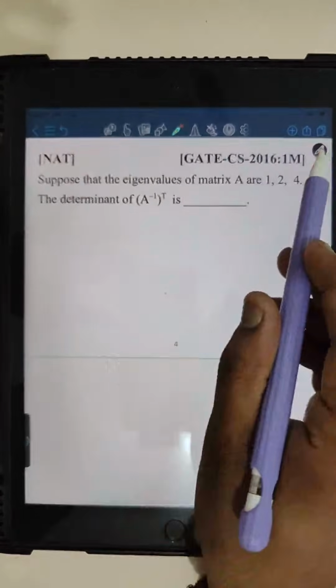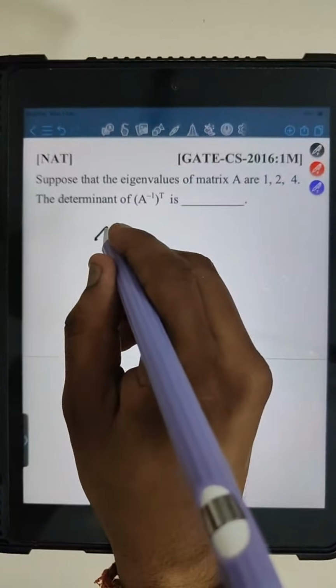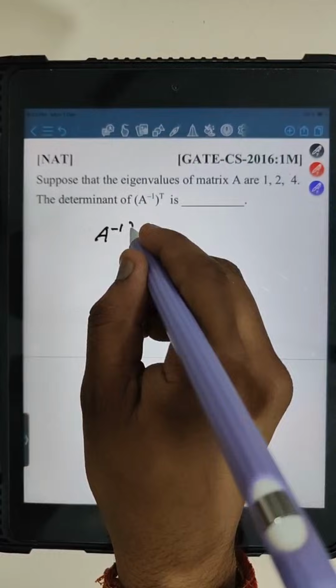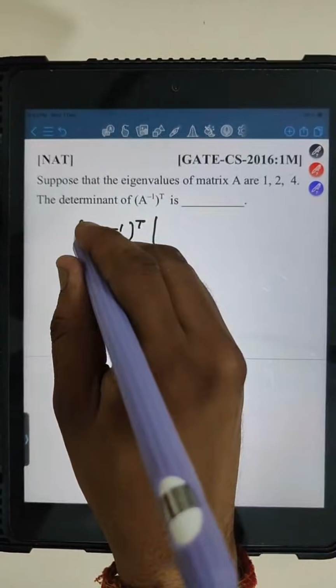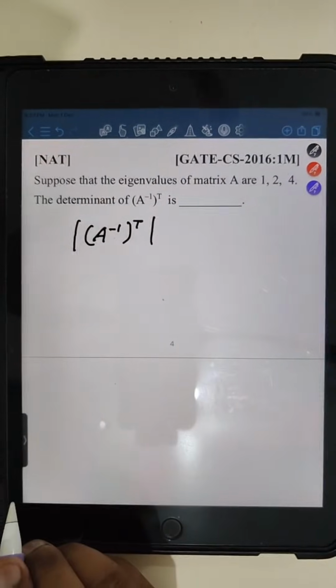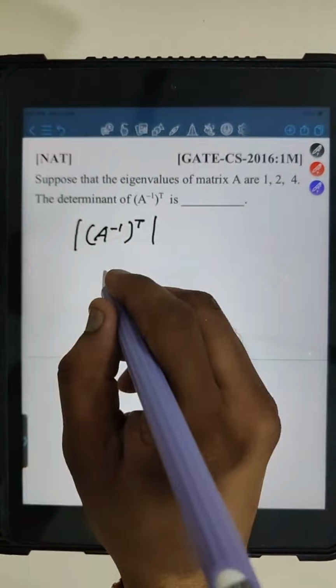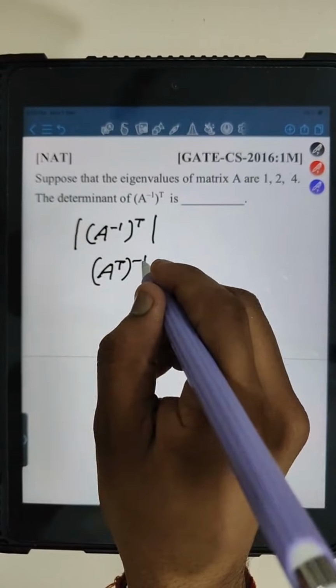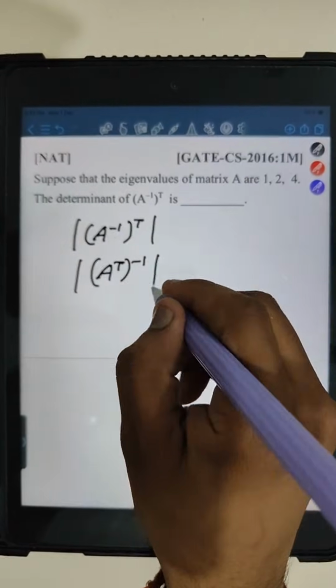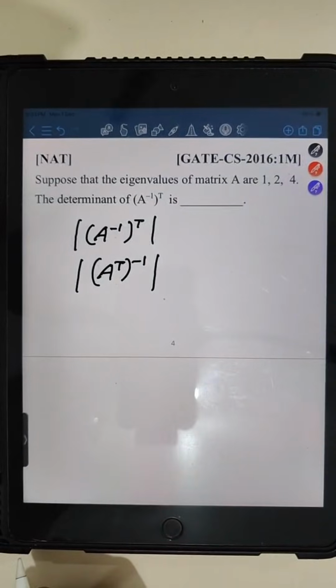So this question is pretty simple, because in this question we have been asked the determinant of (A inverse) transpose, right? This part you have to do. You can write this as the determinant of A inverse, same thing.